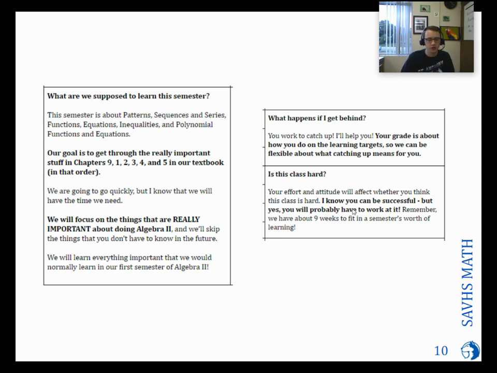Remember that I know that you can be super successful, and I know that this is going to work really well, but you probably are going to have to put a fair amount of effort in. We have a limited amount of time to do a whole semester of Algebra 2, and so we just have to work together to get it done.